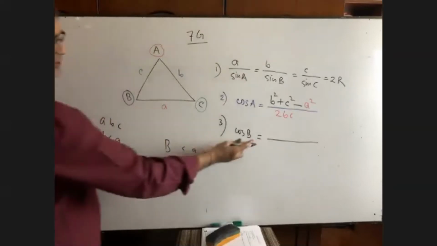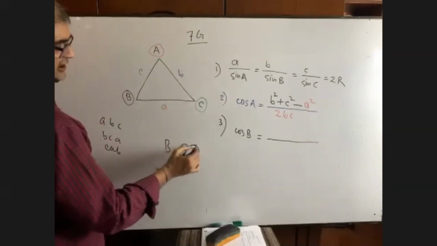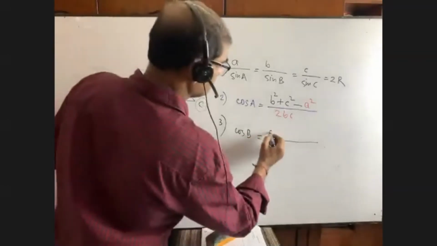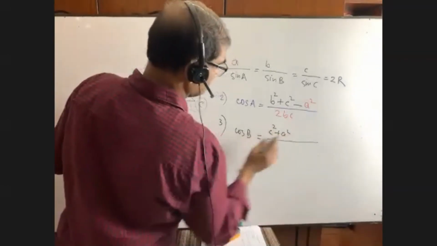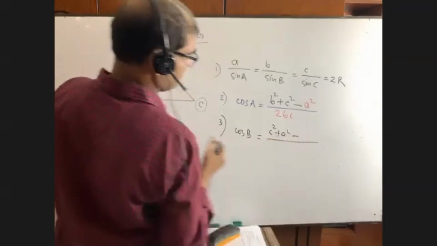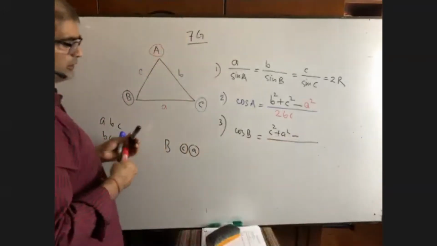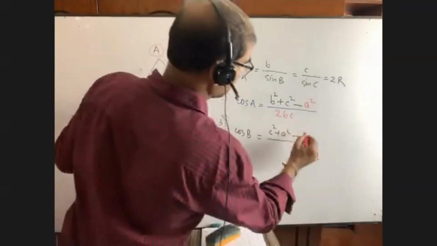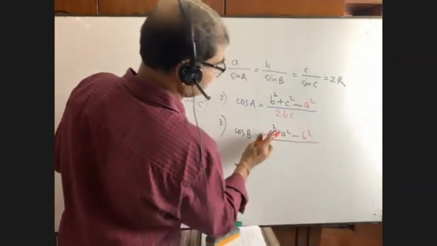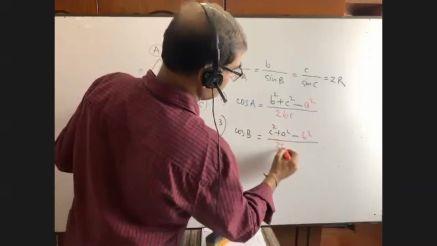So it is cos B. So you write down c square plus a square. This b will be always negative, that is minus b square. And it is c and a, so we have to write here twice ca.